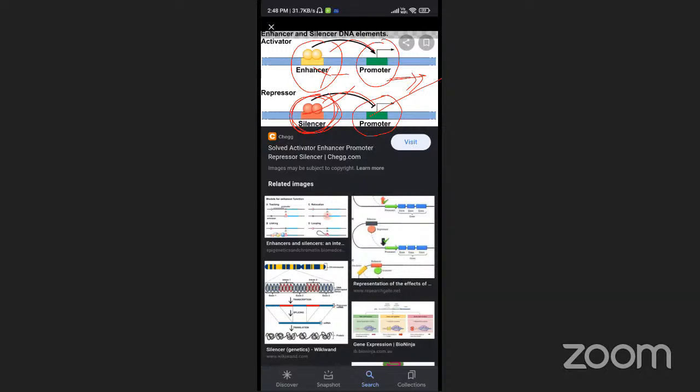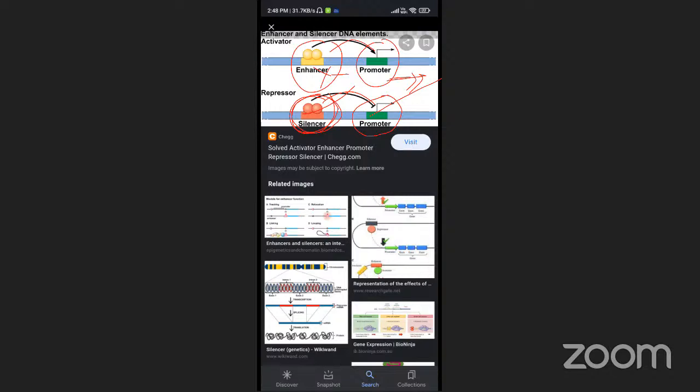before activation of the structural gene, the promoter should be activated with the help of the enhancer. Then only the RNA polymerase moves forward on the structural gene. Then immediately the RNA strand is formed on the DNA template. That is called elongation. After that, termination and the rest of the process. Is it okay?